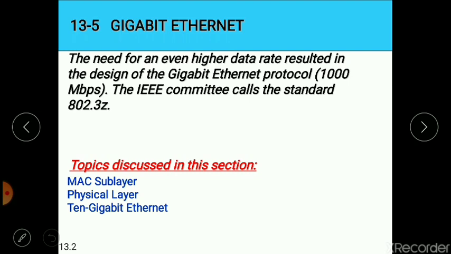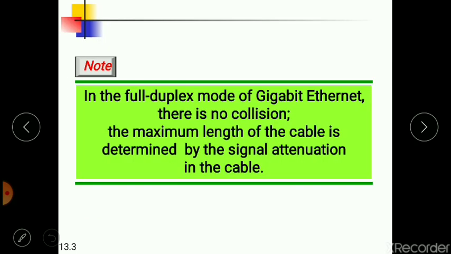In the full duplex mode of gigabit Ethernet, the chance of the data colliding is very small or almost nil. So there is actually no collision. The maximum length of the cable is determined by the signal attenuation in the cable.